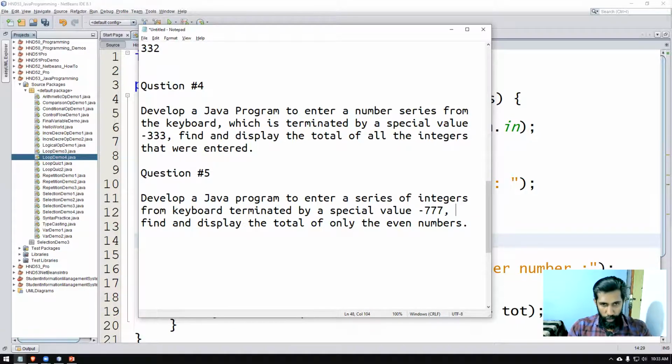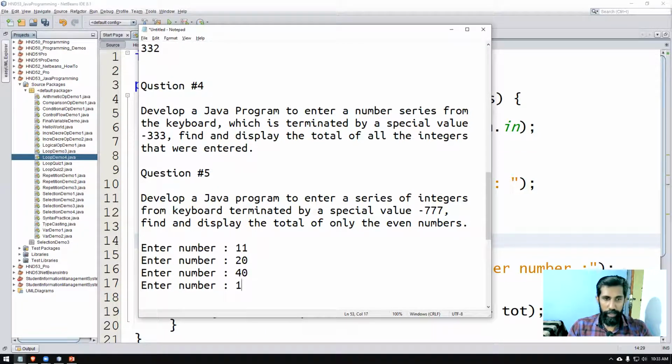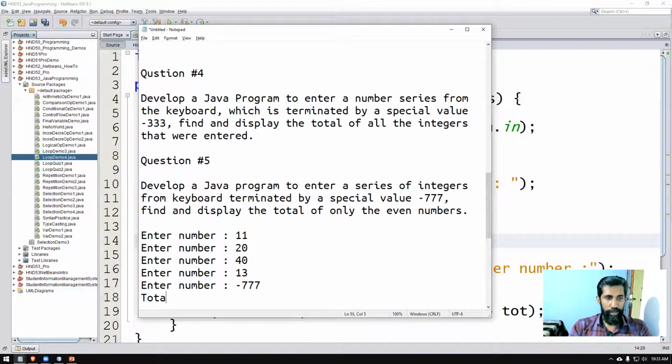Find and display the total of only the even numbers. For example, the code will ask you to enter a number. You enter 11, then it asks again, you enter 20, again it asks for another number, you enter 40, again you enter 13, and again you enter -777. When you press the enter key, it should say total is 60.